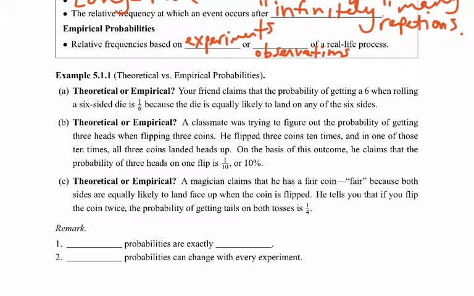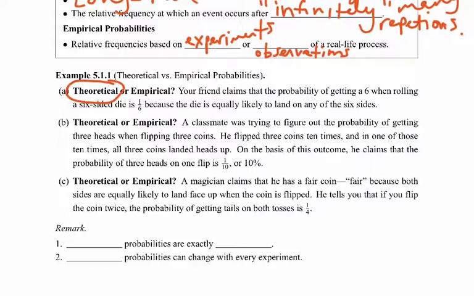The first one says, your friend claims the probability of getting a 6 when rolling a 6-sided die is 1 out of 6 because the die is equally likely to land on any of 6 sides. So this would be a theoretical probability. We expect if we were to toss it 6 times, exactly one of those times it would land on a 6, because there's 6 possible numbers for it to land on.